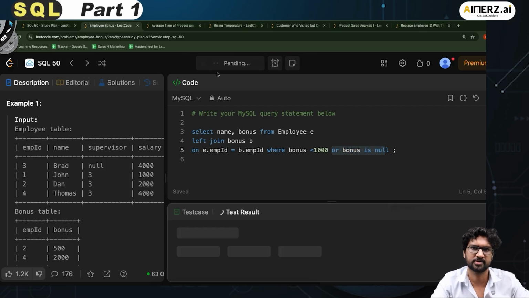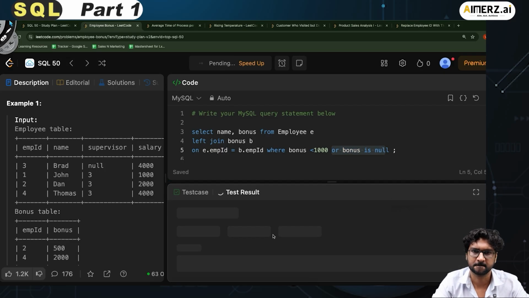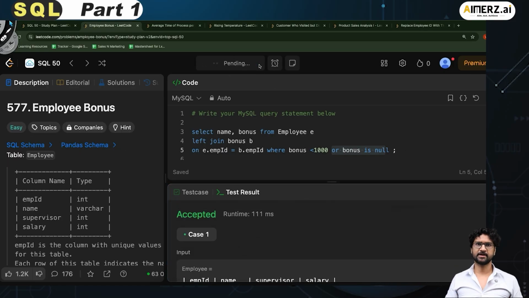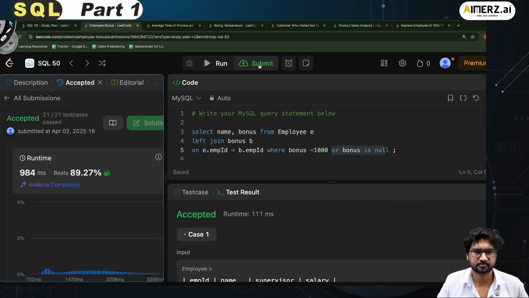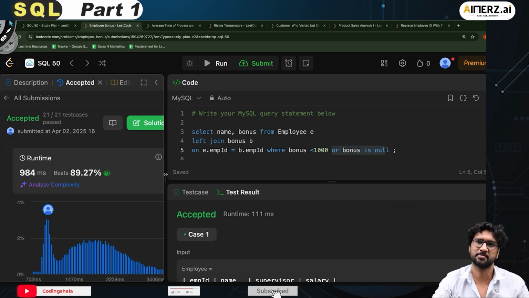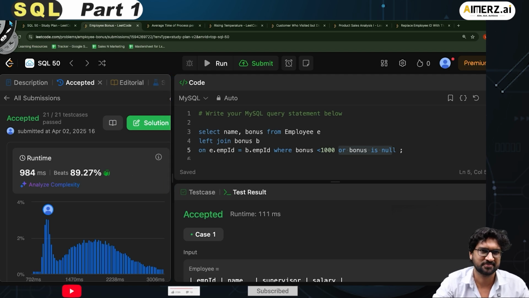So now if I click on the run button, I see that it has been accepted. Let me click on submit, and I'm hoping that this solution will also be successfully submitted. Perfectly fine. So it has been accepted. I have beaten 89.2% of the people who have written the same query.